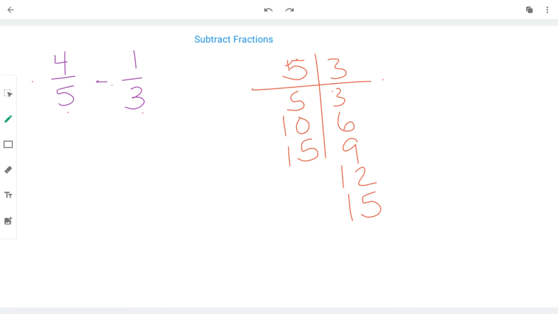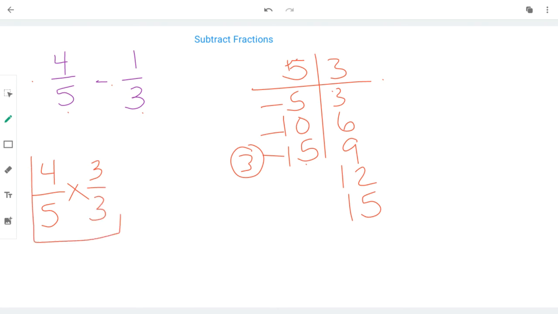So that means both of my numbers have to change this time. 4/5 is going to change, and so is 1/3. How many jumps did it take for me to get to 15? 1, 2, 3. And I'm going to remind myself, 3 jumps. So I'm going to multiply by 3/3. And I'm going to put it in a box to remind me that these belong together.